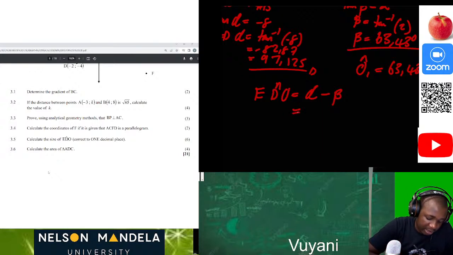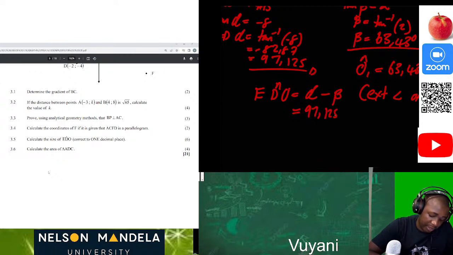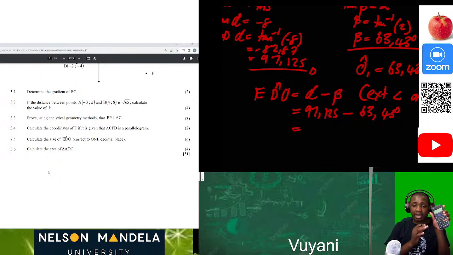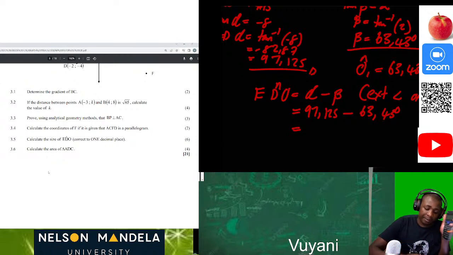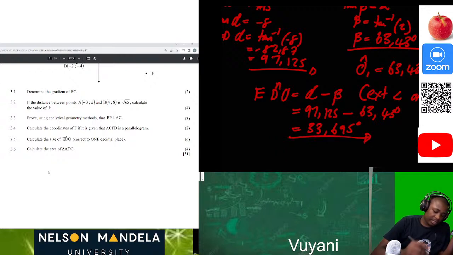Okay, so alpha minus beta, how can we calculate that? We calculate that easily. Why? Because we know that this will be the exterior angle of the triangle. So our alpha was 97,125 minus 63,43 degrees. Then using our calculator again, what is our answer? 97,125 minus 63,43, then we get 33,695 degrees. So this is the angle which we were calculating all along.